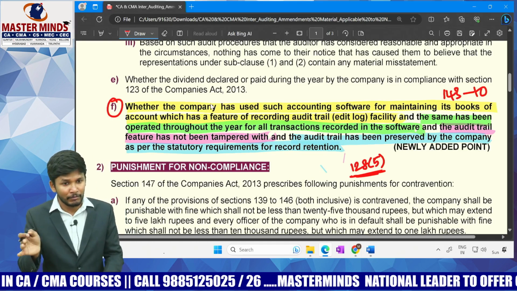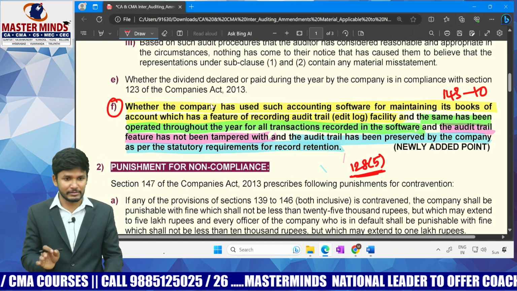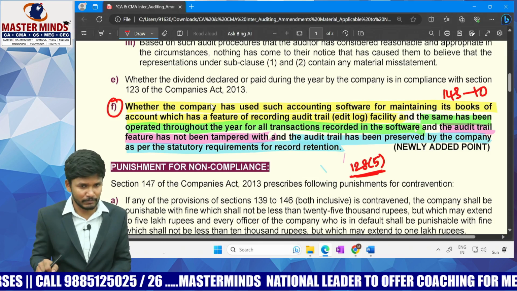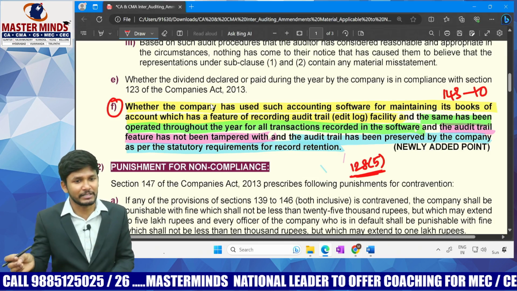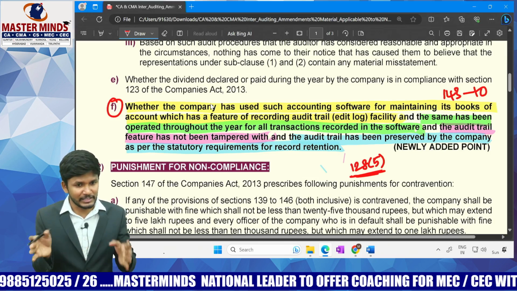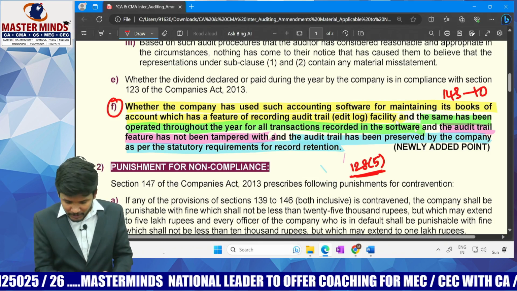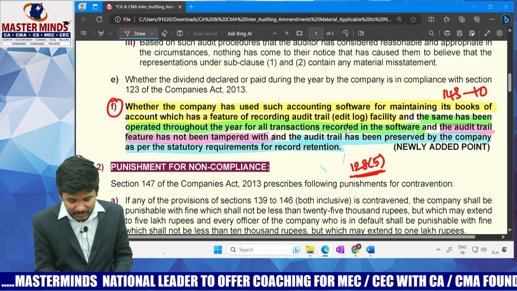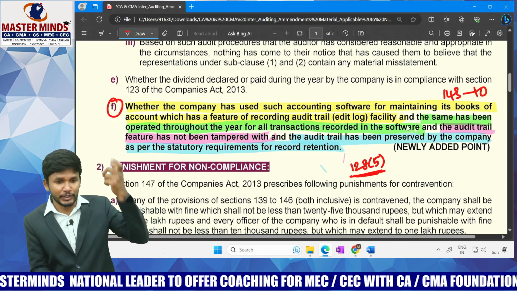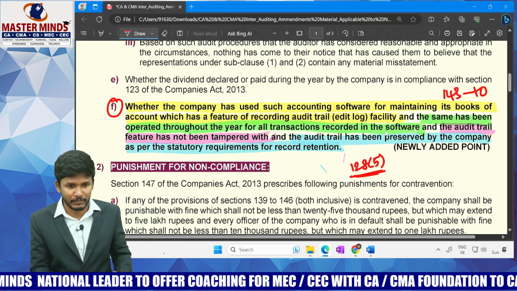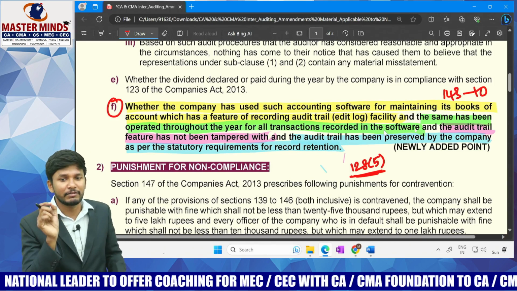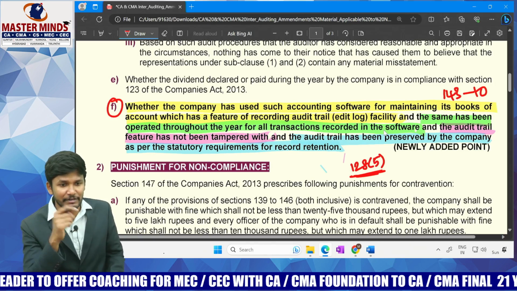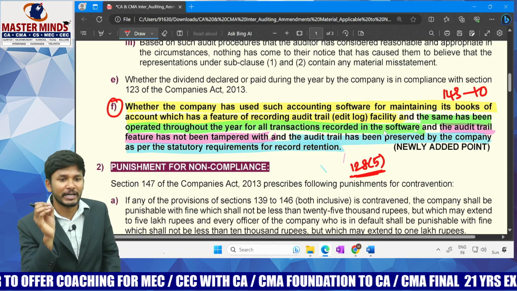What if you feel that some mistake is there? Example, the company has a software. It's using edit log, but it's not on for all the transactions. It's on for some transactions, but not for all transactions. What you would say is, till here everything is okay, but further, the same has been operated throughout the year for all transactions recorded in the software except for so and so. You have to give a list of reasons. Always remember, in section number 143 subsection 3, you are writing negative remarks. This is qualifications, adverse remarks. You are supposed to write reasons for that.